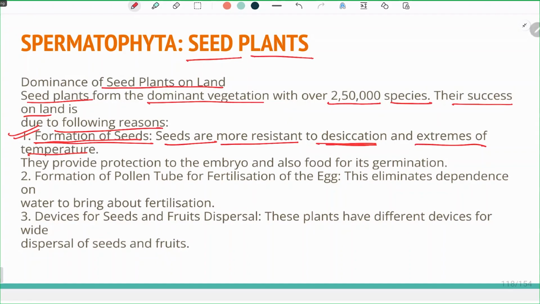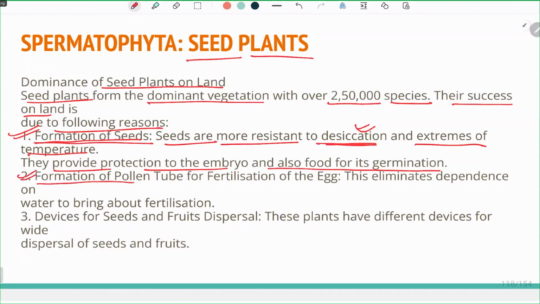They provide protection to the embryo and also food for germination. When the suitable temperature or condition arrives, they will germinate and give rise to a new plant.